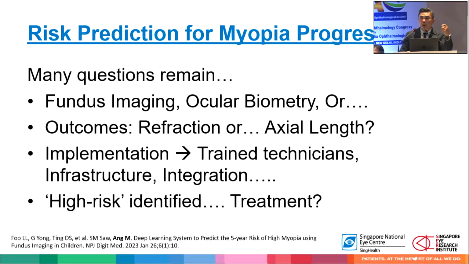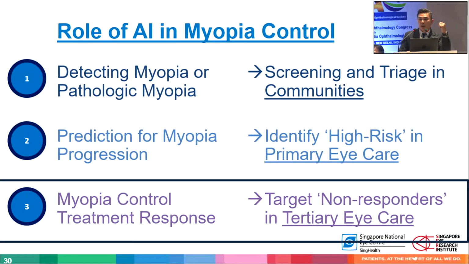We want to know, is fundus imaging going to be our next frontier for myopia detection or even progression? What do we look at? Do we look at axial length or refraction? And how do we implement this? Do we need technicians? Can we use technology? Federated learning now. So there is a lot of potential, but this is just an insight into what could help us detect risk of myopia progression.